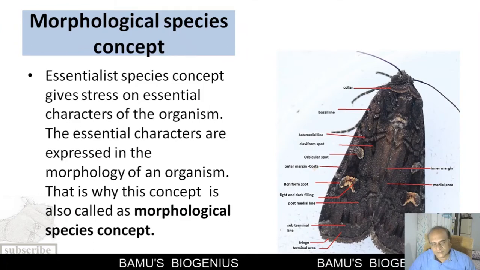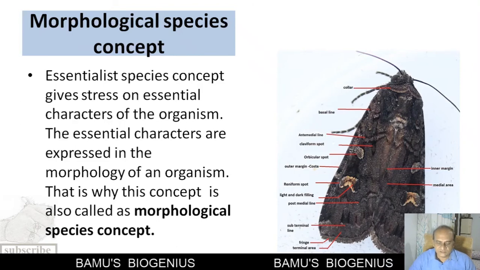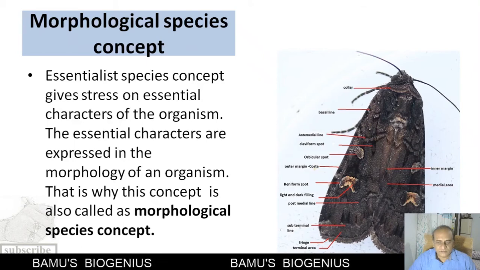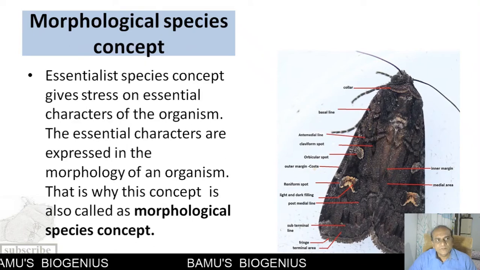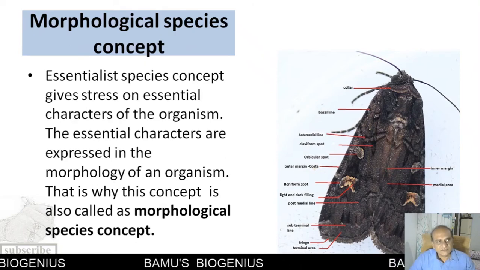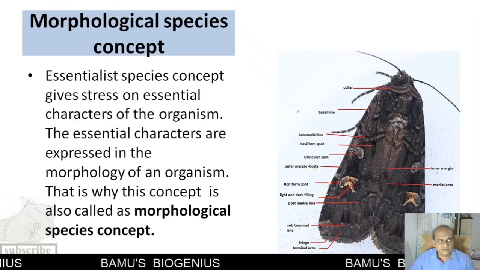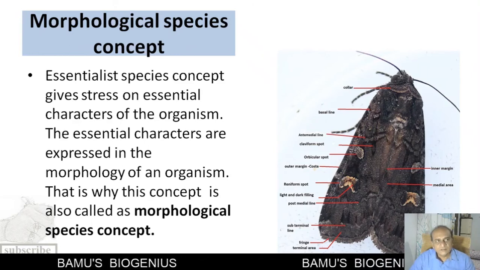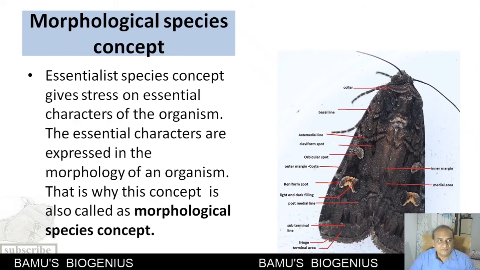Now we will discuss the morphological species concept. It is also called the essentialist species concept. The proponents of this concept were of the opinion that a particular organism has particular essential structures by which we can identify it, and we can separate that organism from other kinds of organisms.